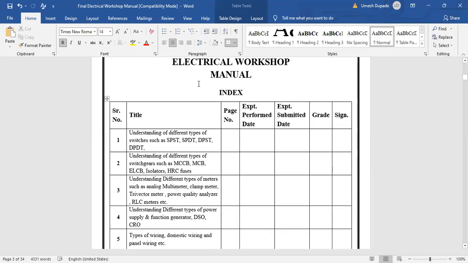In that we will perform the different types of switches: SPST, SPDT, DPST, DPDT. Then understanding different types of switchgear equipment like MCB, MCCB, ELCB, isolator, and HRCP. Then understanding different types of meters, such as analog meter and clamp meter. The clamp meter is used to measure the live current in the wire, as well as the power in the circuit.